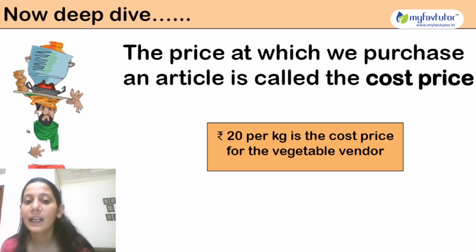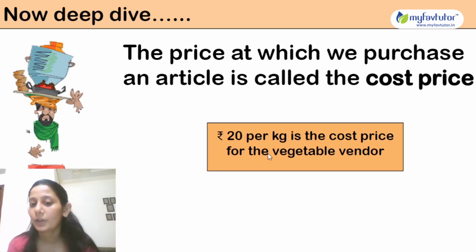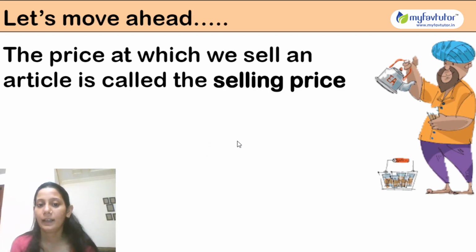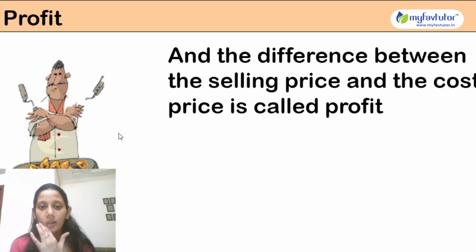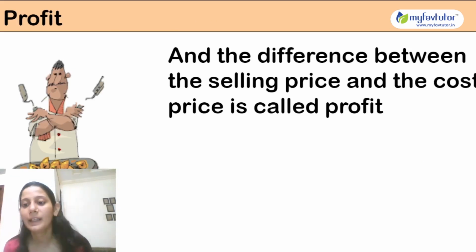For the example which we have seen, the grocer has purchased the vegetables for rupees 20 per kg. So rupees 20 was his cost price. Okay, and he was selling it at rupees 25. So that rupees 25 is his selling price. Okay. And the difference between the selling price and the cost price is called profit. Clear to everyone? I think so. It's completely clear to everyone.